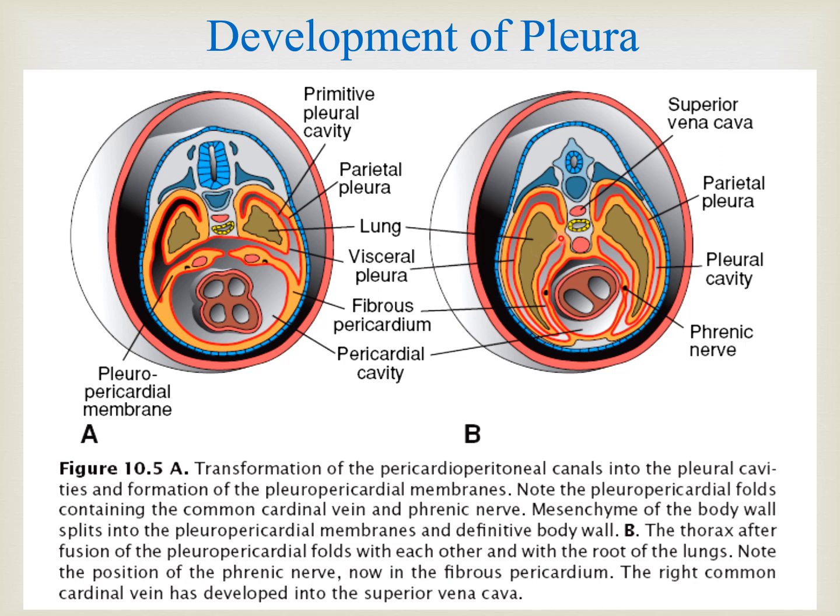So that part of the pleura which is in direct contact with the lung tissue will be the visceral, and the outer part, which is towards the body wall or chest wall, will be the parietal, and in between them we have the space which is known as the pleural cavity. Here you can appreciate the pericardium, which completely encloses the heart, and the pleura, which is also enclosing the lungs. Initially having a single cavity, then with the formation of the pleuropericardial membrane it divides into separate cavities.